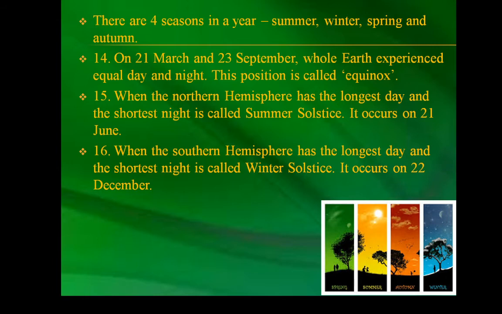On 23rd September, it is autumn in the northern hemisphere and spring in the southern hemisphere. On 21st March, it is spring in the northern hemisphere and autumn in the southern hemisphere. Days and nights occur due to the rotation, while changes in the season occur due to the revolution. Remember this.